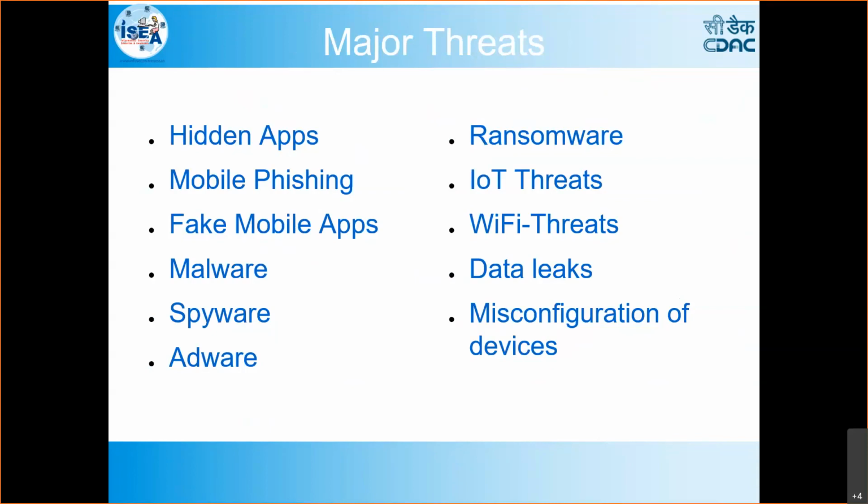But what about that network if it is compromised? If any one device is compromised, then all the devices connected to that network are obviously under threat. So we have to be very careful with IoT and Wi-Fi threats. And then misconfiguration of the device: if you do not configure the device properly, sometimes it will be given permissions. Sometimes you enable device location permissions, or sometimes we enable critical things like notifications.